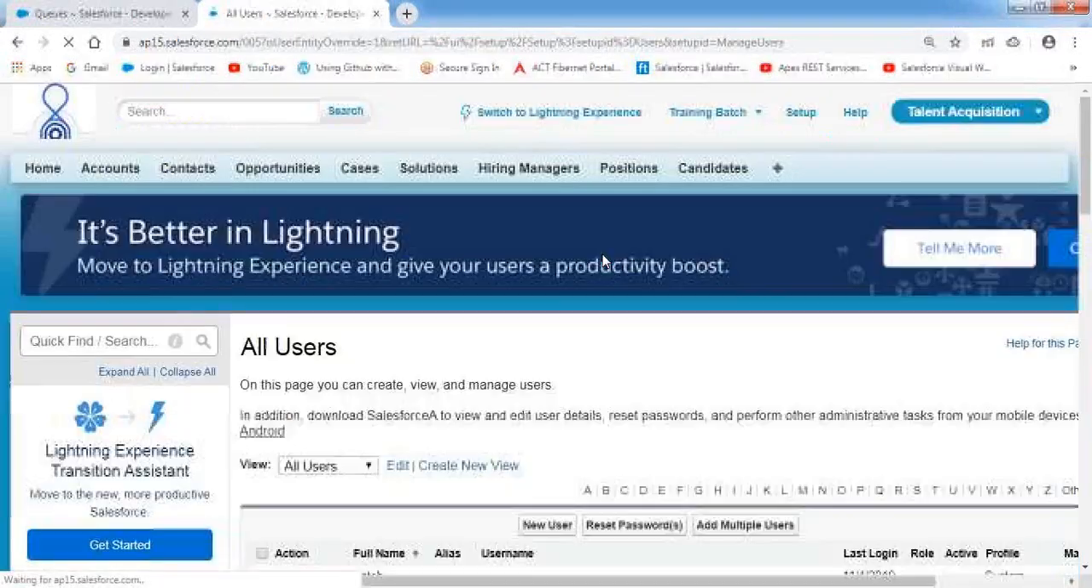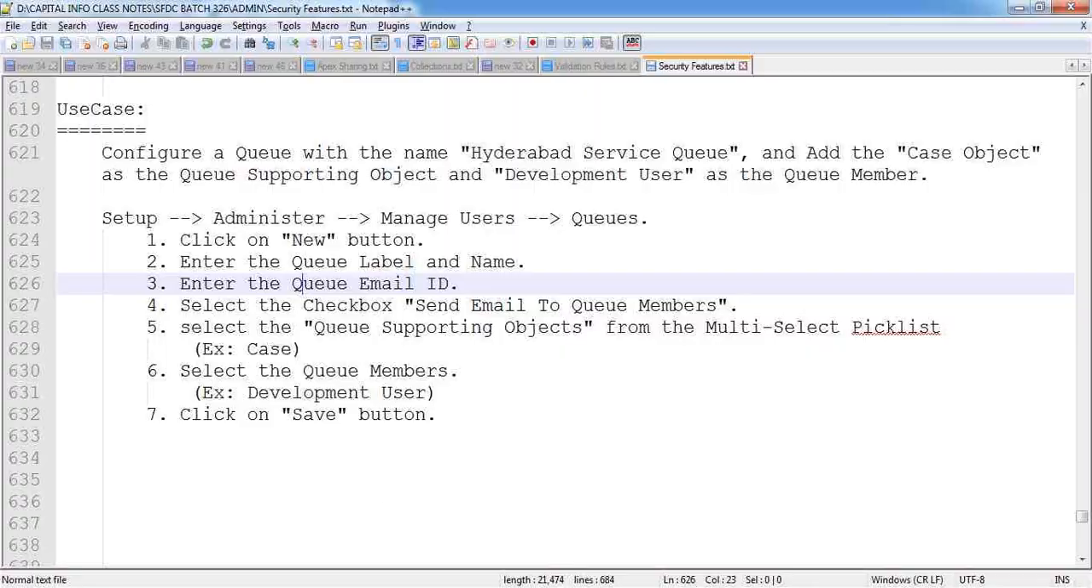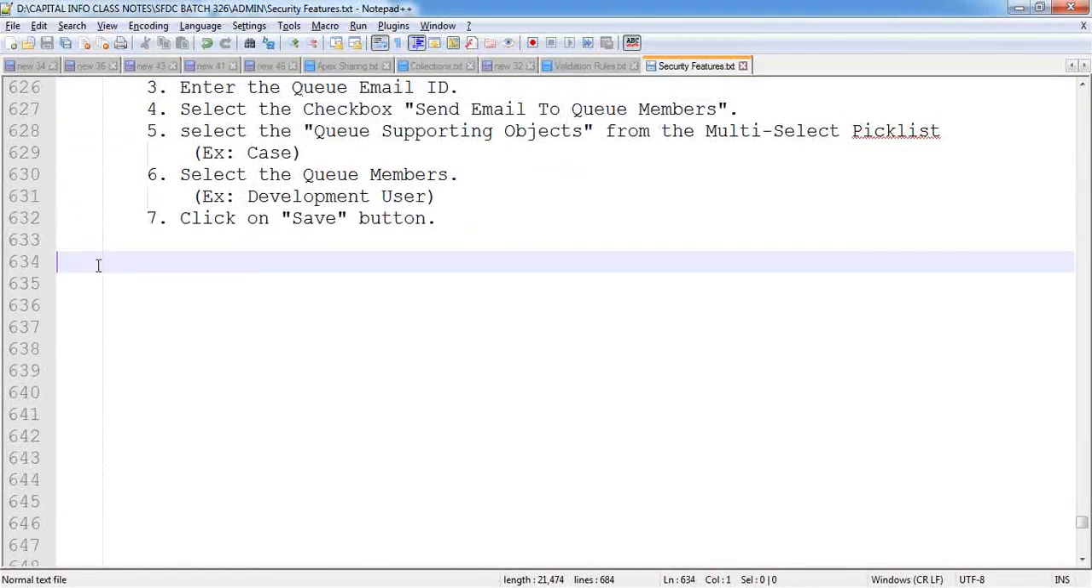So this is the way we create queues. Now, where does this queue information reside? Where does all the queue information reside? All the queue information resides inside the group object. Then how can we fetch this information? We'll see.